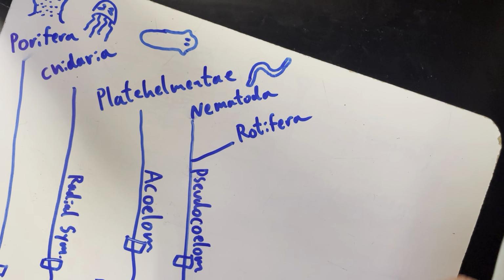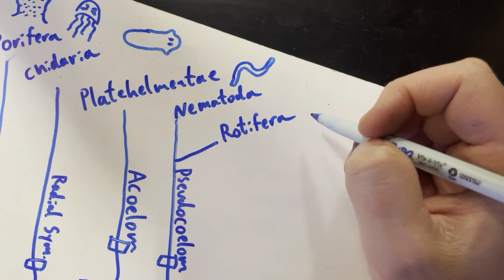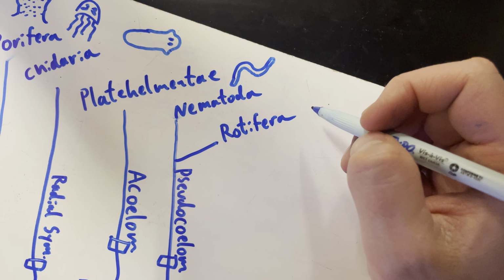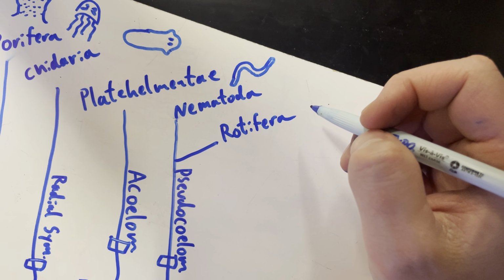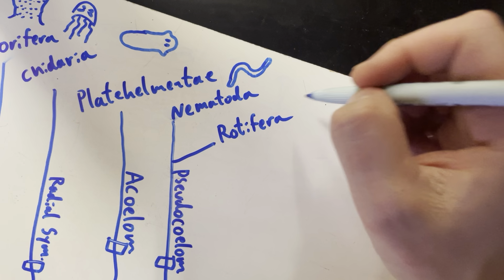In my pathophysiology class, we're learning about parasitic nematodes, and there's some horrific ones out there. Like ones that you get in through your foot, and then they crawl up through your body and infect your eyes, and you go blind. There's some that hang out in your brain. Yeah, there's some terrible ones. Anyway, rotifers.